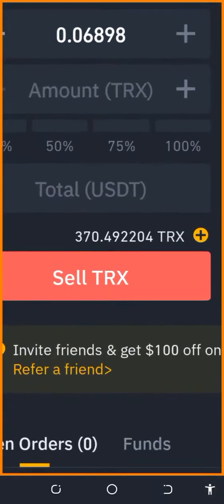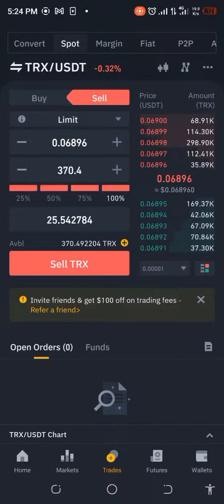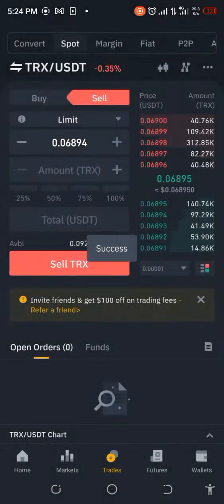It has already come back home. So we have 370.49. Let's see what this is going to give us. If this is going to give us profit. Yeah, it looks like it's going to give us profit. Do we want to go with this or do we make some spot trading elements to this? I'm thinking of making this a little higher. Let me see. Or should I just take my profit right now? I think I should just take my profit right now and let's not bother about that. 1, 2, go. Let's see. Oh, yes, I've taken my profit already.